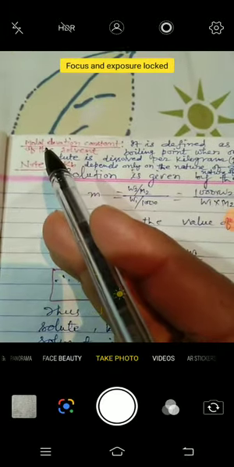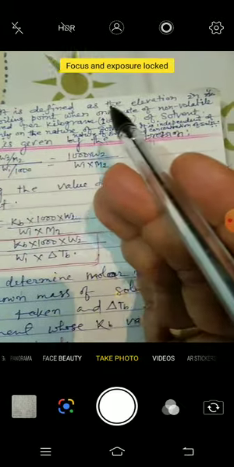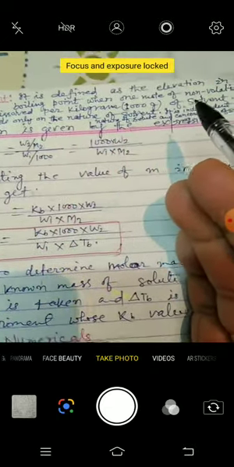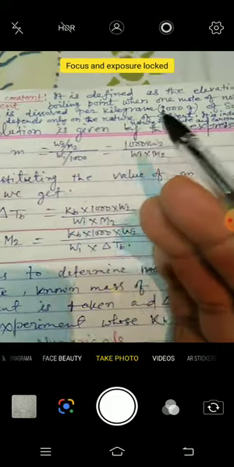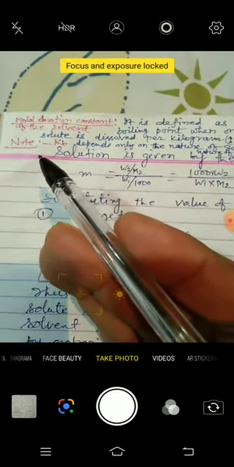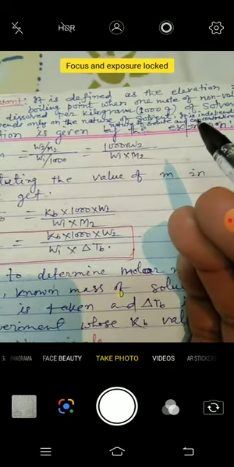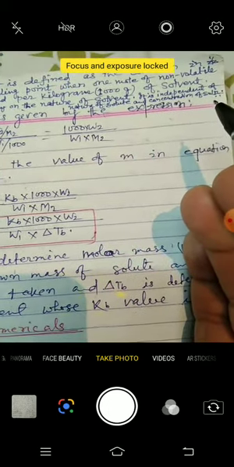This is the definition of the molar elevation constant: the elevation in boiling point when 1 mole of non-volatile solute is dissolved per kilogram of solvent. Note, Kb depends only on the nature of solvent. It is independent of the nature of solute and concentration of the solution.